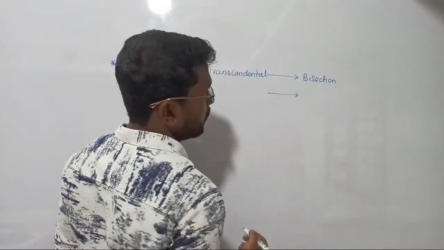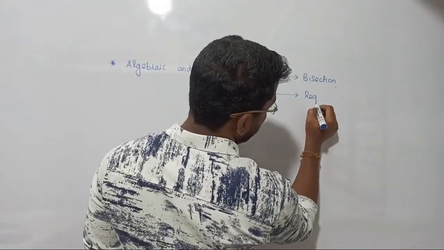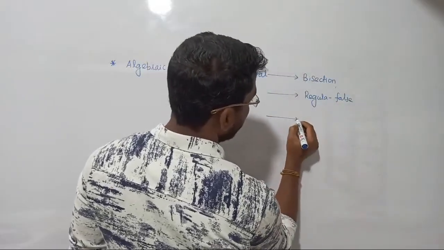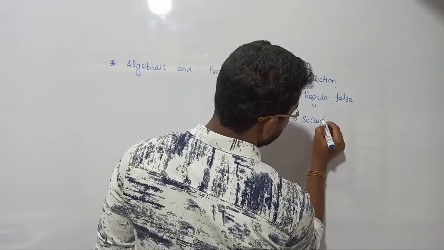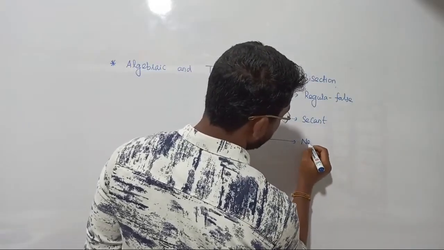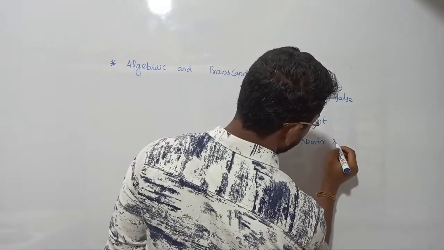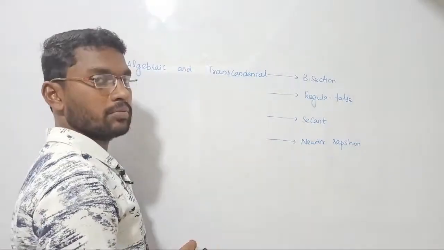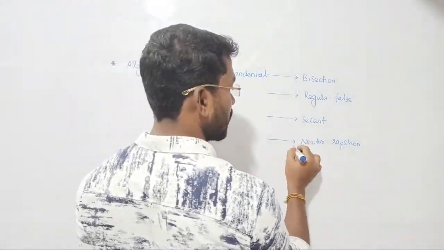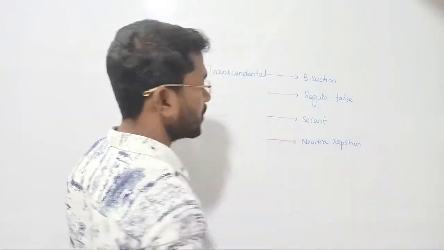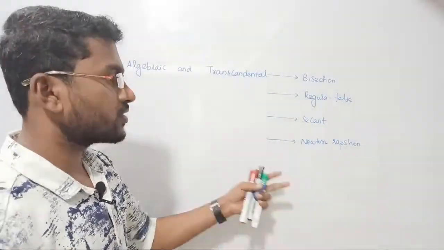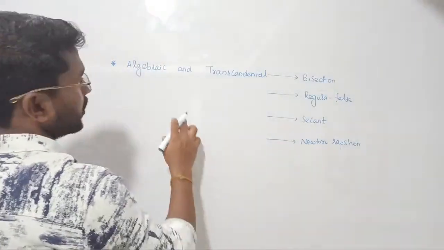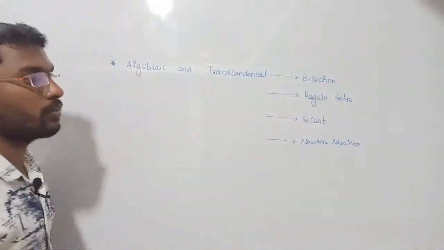And second we are going to use the regula falsi method, right? Third we are going to use the secant method. At last we are going to use the most important one, the Newton-Raphson method, right? In any exams you look at, if you collect and check the last years' questions, the majority will be from it. So in Newton-Raphson you can expect the most questions. If you take 10 questions, 7 questions will be from this. Very easy method, right? We will see. So algebraic and transcendental equations are going to be solved by 4 methods, right?